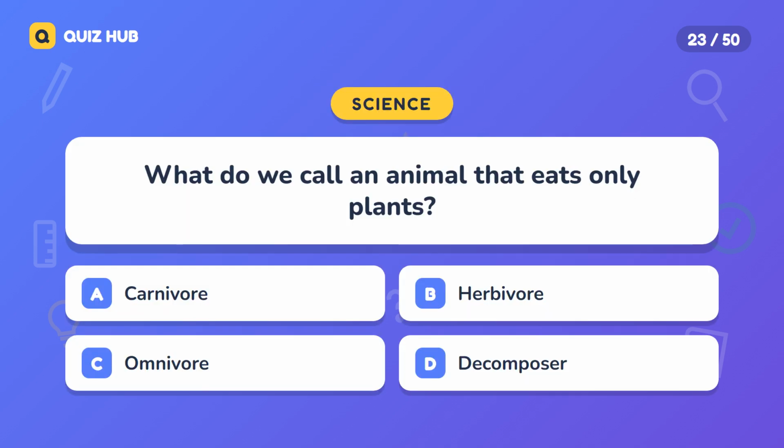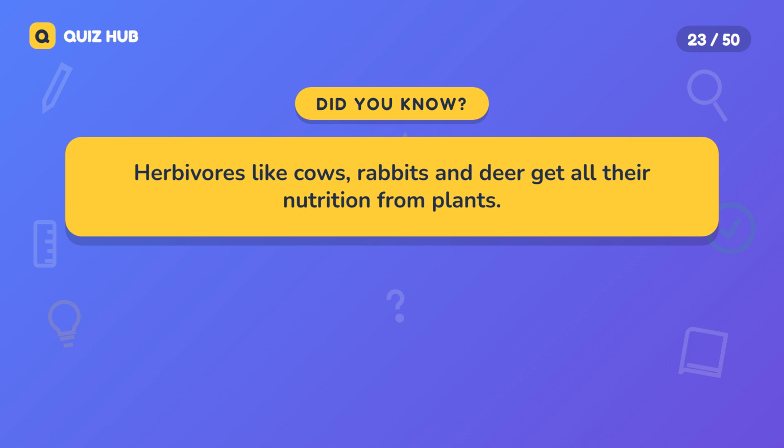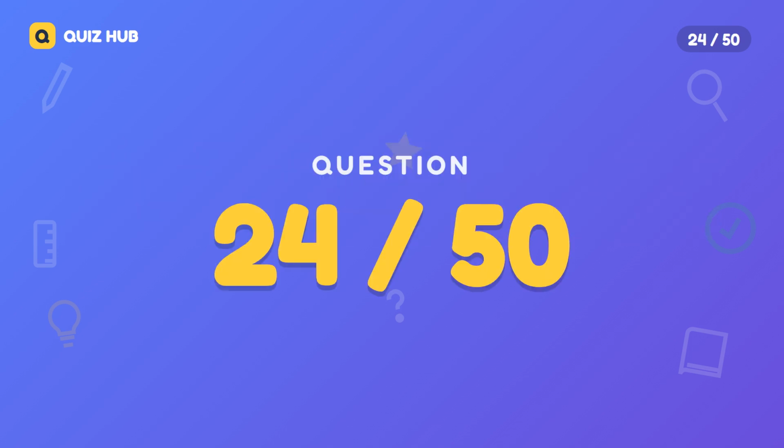Question 23. What do we call an animal that eats only plants? A. Carnivore, B. Herbivore, C. Omnivore, D. Decomposer. The correct answer is herbivore. Herbivores like cows, rabbits, and deer get all their nutrition from plants.